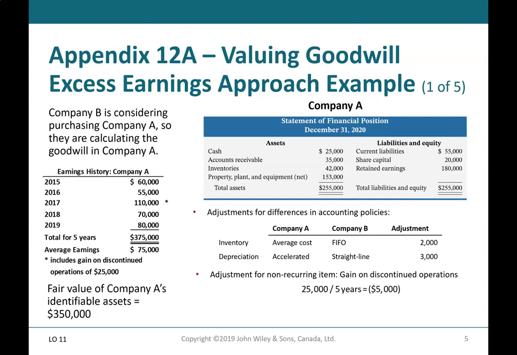Depreciation: Company A was accelerated and Company B had straight line, so there was an adjustment of $3,000. Adjustments for non-recurring items: the gain on the discontinued operations, amortized, is $5,000. And the adjustment for unrecorded assets: there was a patent for $18,000 and amortization of $1,000.